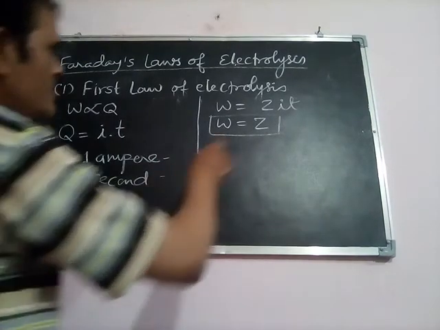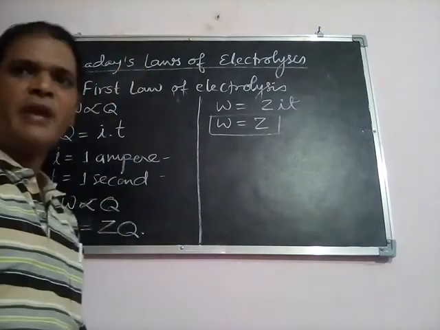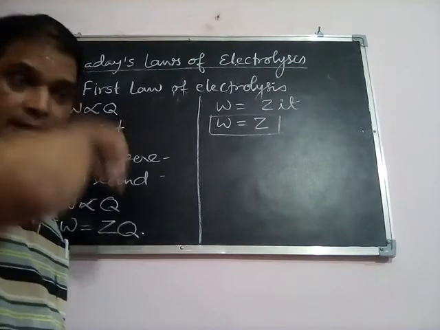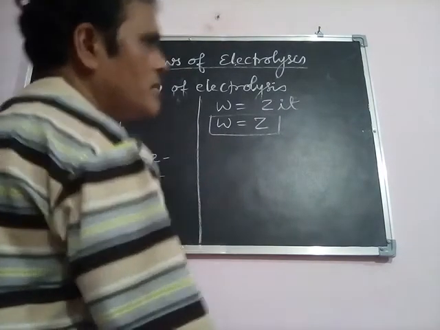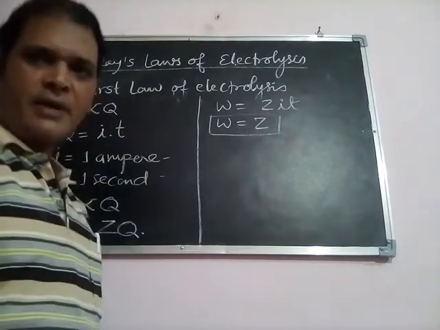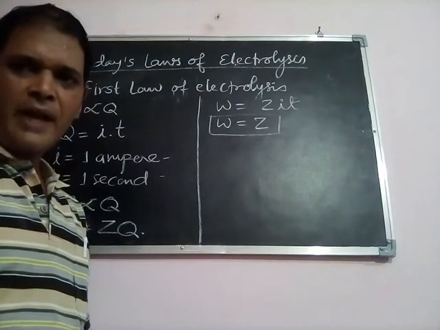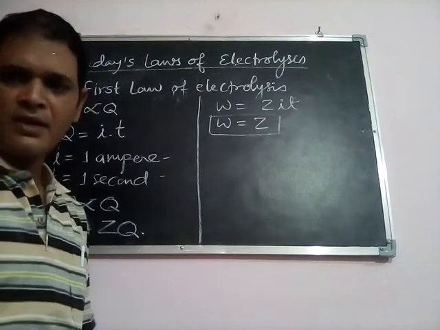Now we can easily get the electrochemical equivalent by putting the value of I equal to 1 ampere and T equal to 1 second, okay.